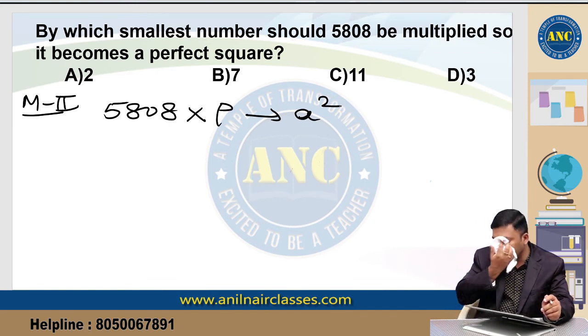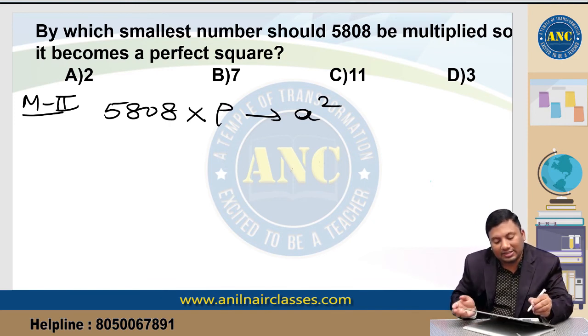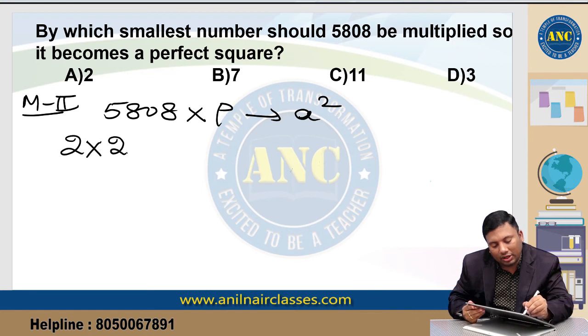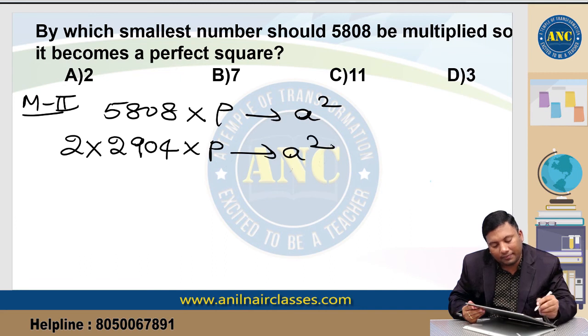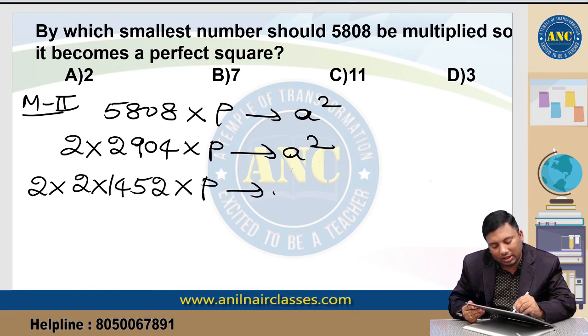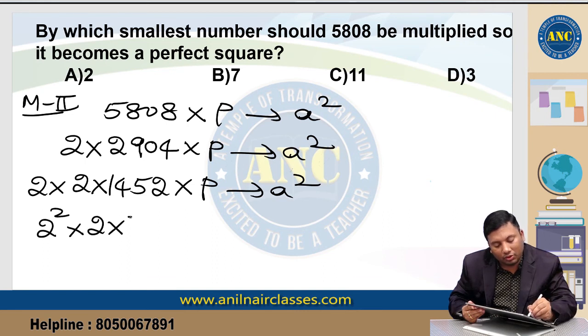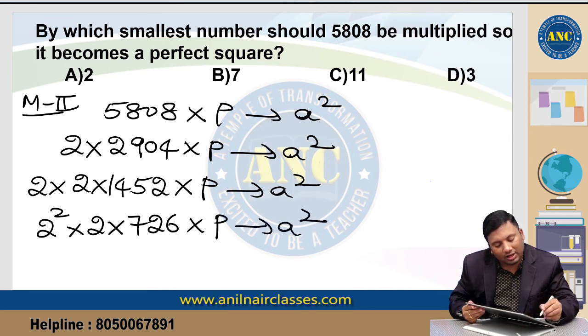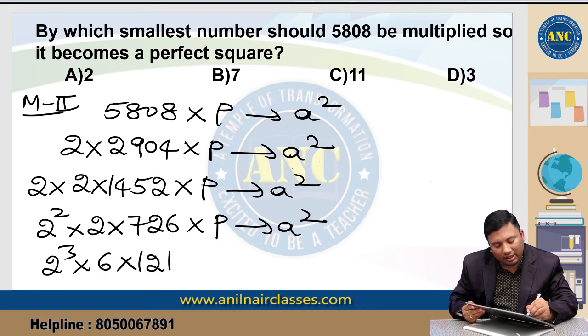Generally most students solve this by factorizing it. 5808 is 2 into 2904, 2 into 1452, 2 into 726, so 2 cube into 6 into 121 into p is p square.